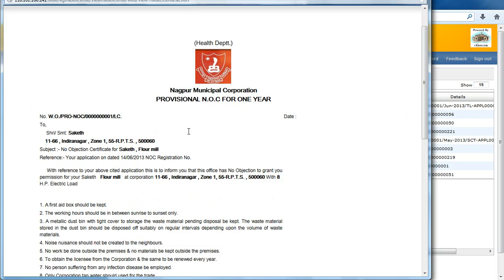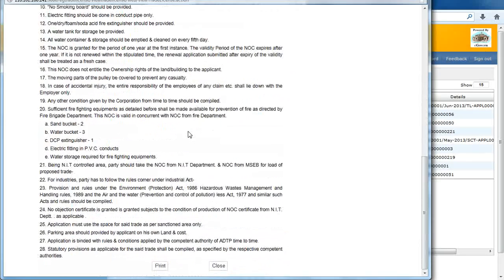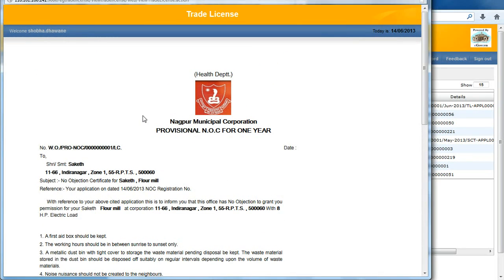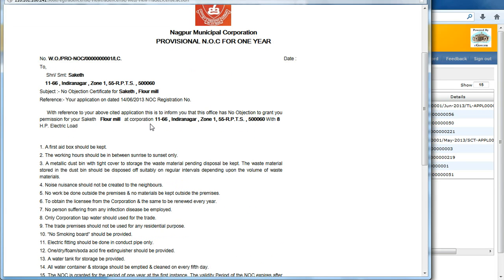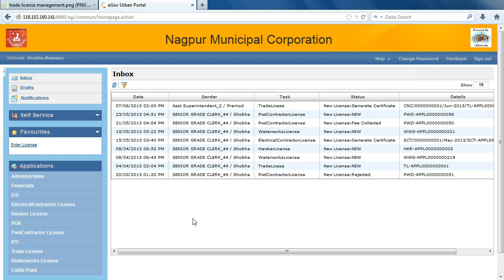This is the provisional NOC which is handed over to the citizen. We can customize the provisional NOC format based on the corporation. This provisional NOC is also called a temporary license with 1 year validity. Before end of 1 year and after 10 months of final approval, the trade owner should come and apply for permanent license. I can take a printout of the application, this provisional NOC, using this print button to hand over to the citizen.